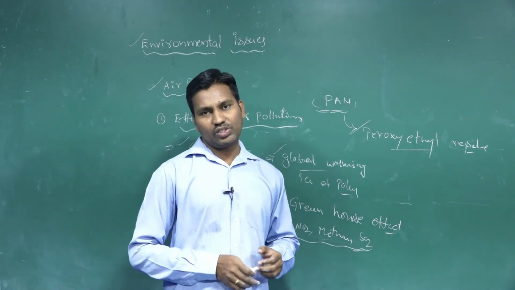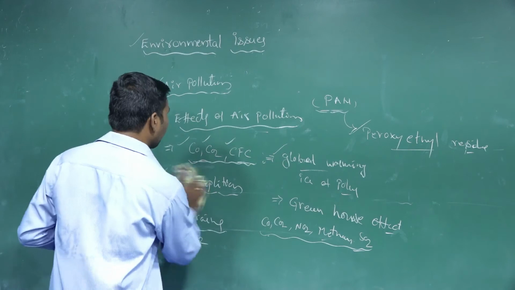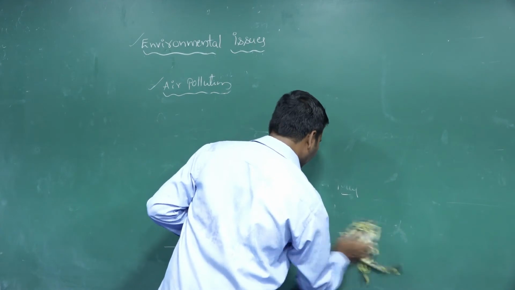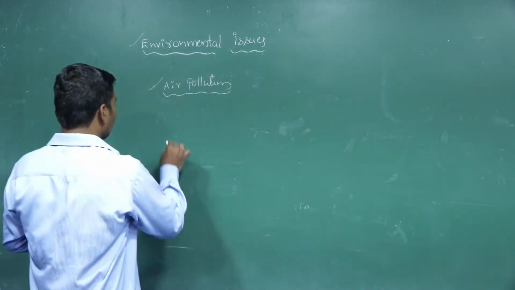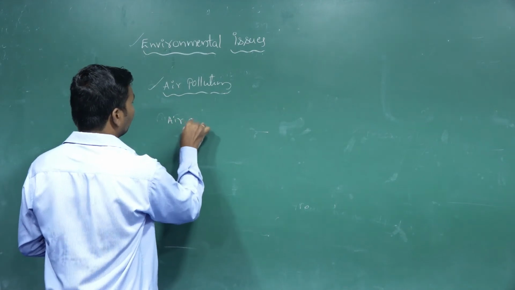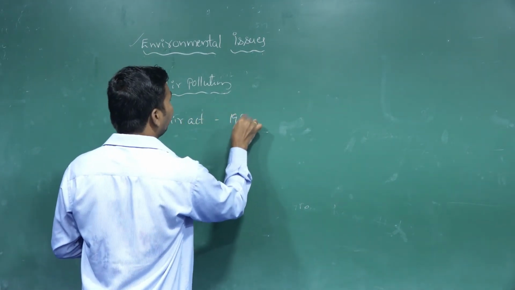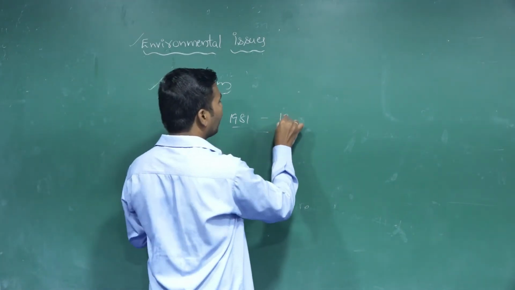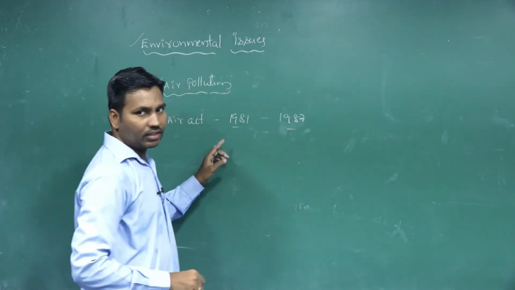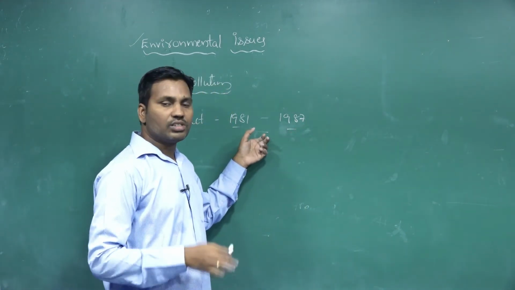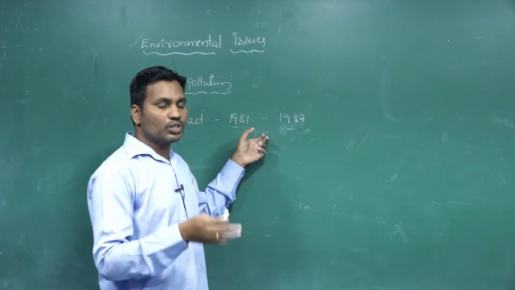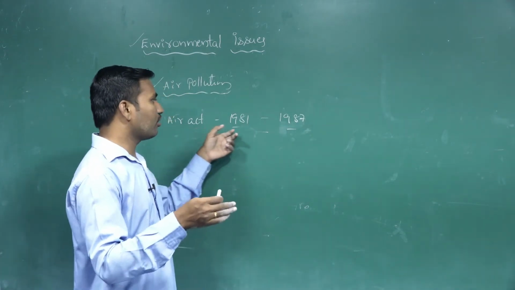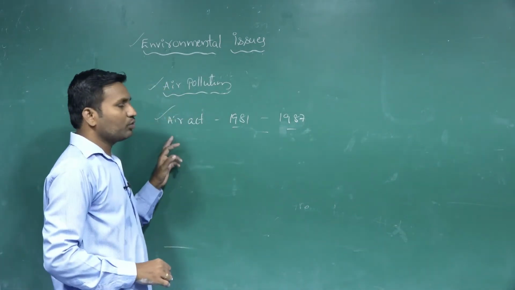And the legal activities. The legal activities for air pollution control in our Indian government: the Air Act was established in 1981, and it was amended in 1987. According to that, some strict rules are given. By following these rules, we can decrease pollution, including how automobile emissions are maintained. So this act explains it.